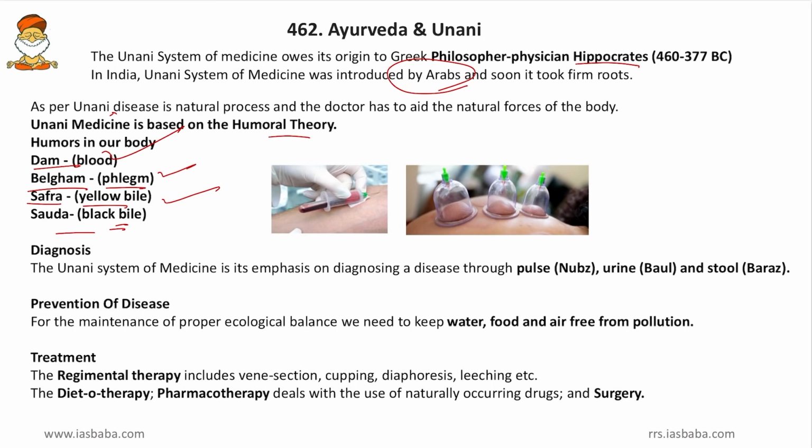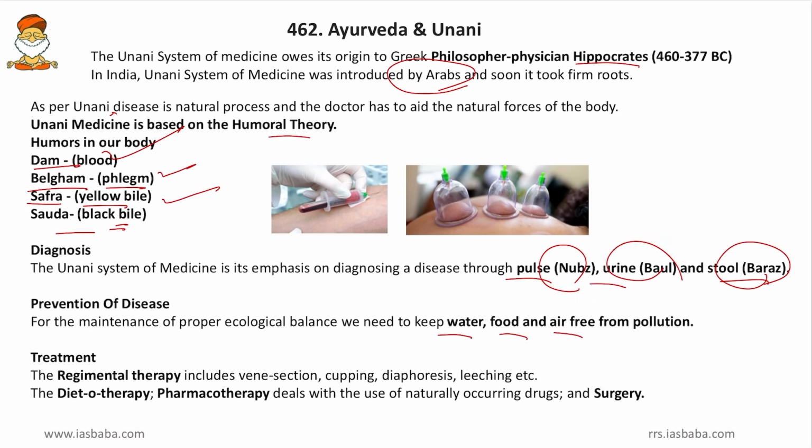Then diagnosis. The Unani system of medicine has its emphasis on diagnosing a disease through pulse, urine and stool. So by nabz, baul and baraz. So by testing all these things, the symptoms and the cause of the symptoms can be clarified. So even today in allopathy, the pulse, urine and stools are tested before diagnosis. Then prevention of disease. For the maintenance of proper ecological balance, we need to keep water, food and air free from pollution. So we know that the environment has a great influence on human health. So if we keep the environment in balance, then that will also impact human health.